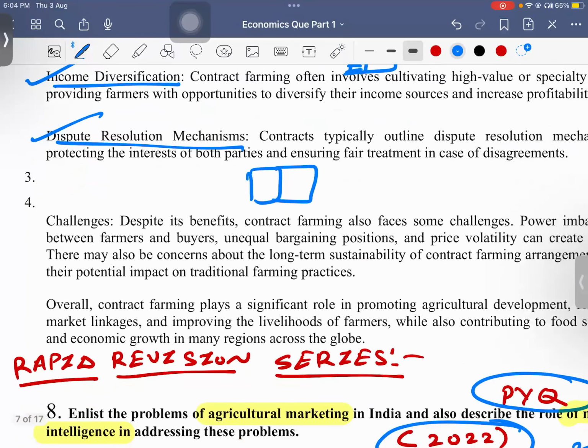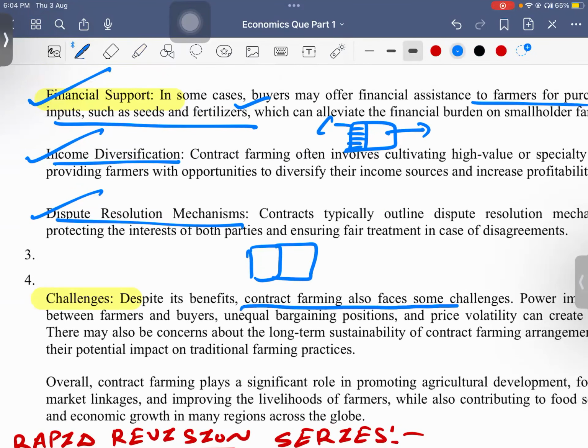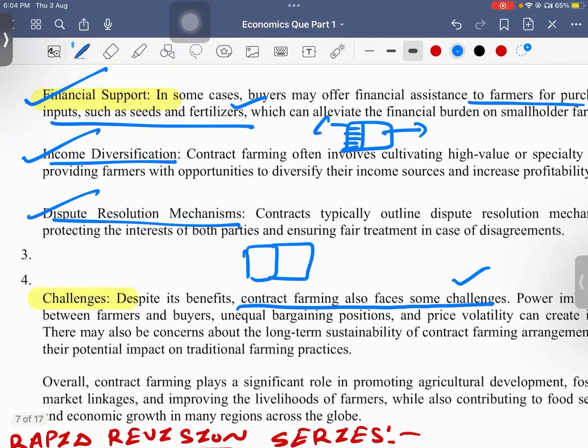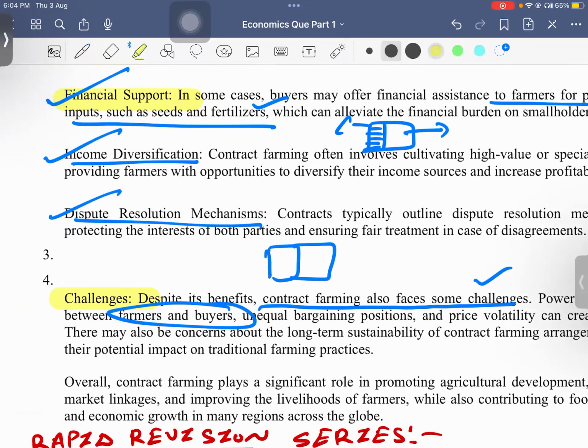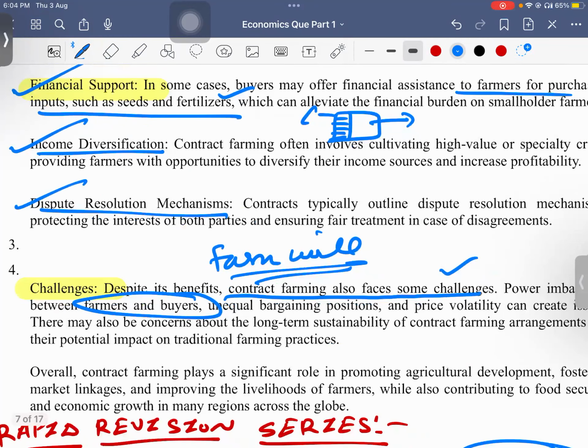But what are the issues? The major issue is that, despite all this, contract farming faces some challenges. Power imbalance between farmer and buyer. That's why even in the farm bill we had the model contract farming, but that was not passed, which means it is not operational.